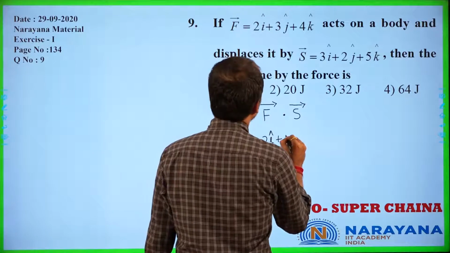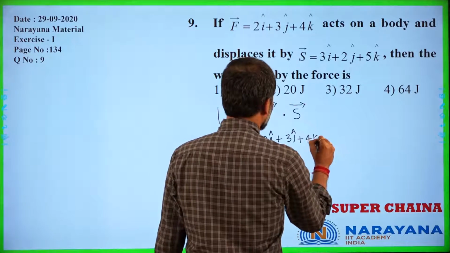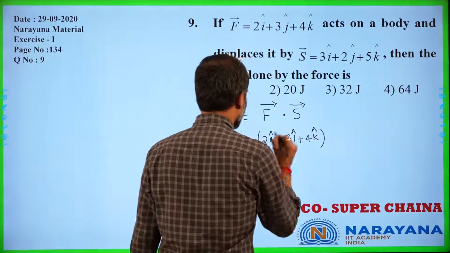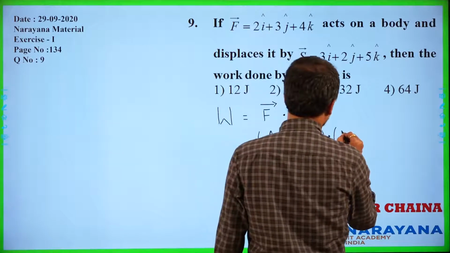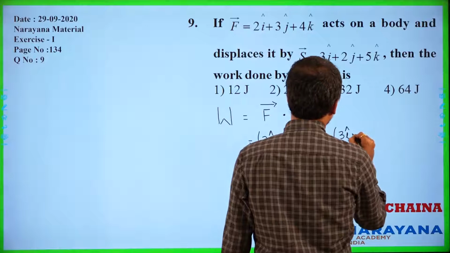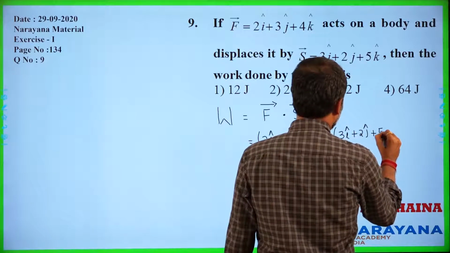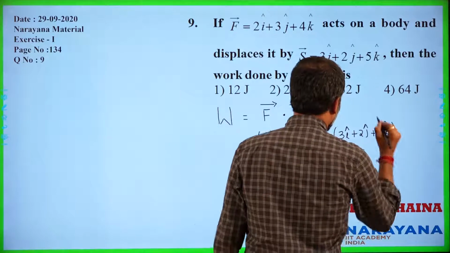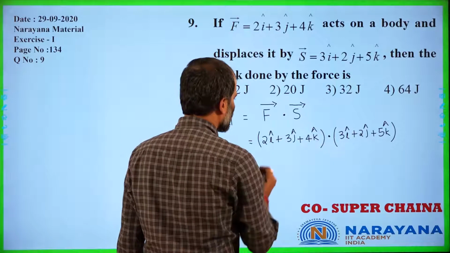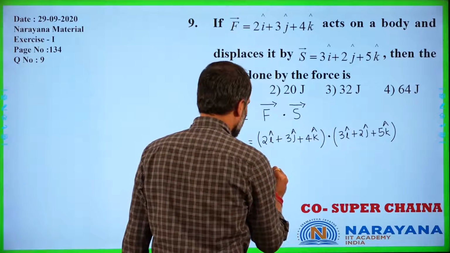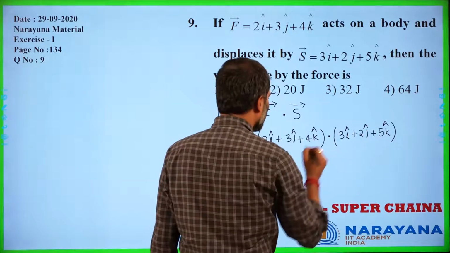2i cap plus 3j cap plus 4k cap dot S bar, which is 3i cap plus 2j cap plus 5k cap. Okay, so i cap dot i cap is equal to 1, 3 2s are 6, i cap dot j cap is 0, i cap dot k cap is 0.